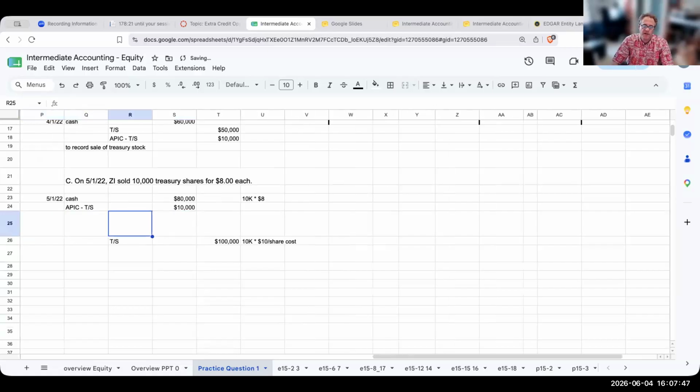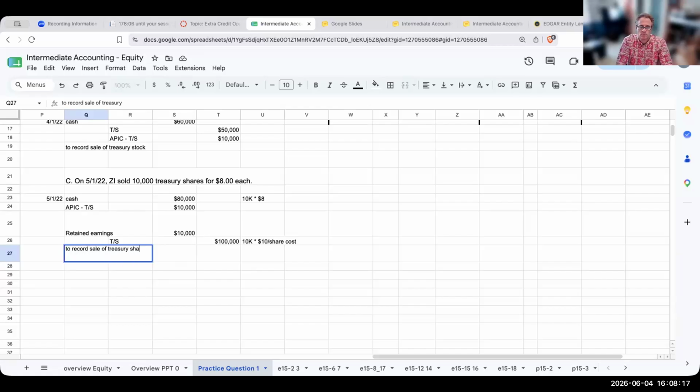Now the problem I have is that my total debits do not equal my total credits. Instinctively, I would want to record a loss, but I cannot do that. So what's going to happen is I'm going to debit retained earnings for 10,000, or whatever I need to balance after I've exhausted the additional paid-in capital treasury stock. And this is to record the sale of treasury shares. Okay, so that's what I'm doing.